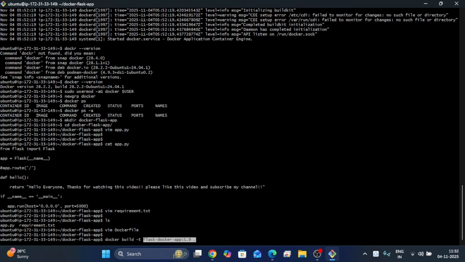Here I am giving the tag to the image. So this is the image which I am going to create, Flask Docker app, with the tag. Okay, we have to give the dot. Dot is to build the image from the current directory. We have to give the dot. Enter.